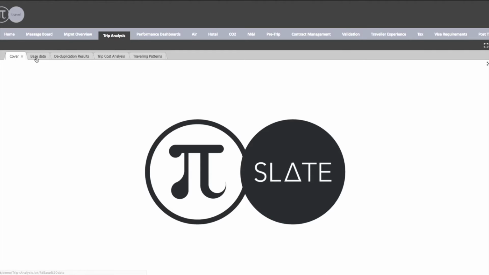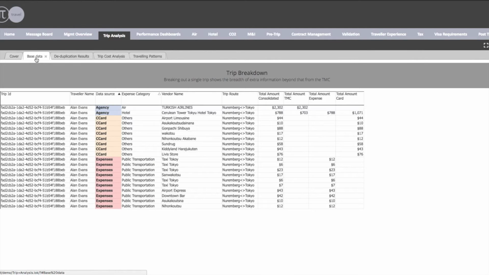Now, the trip analysis side. What we're about to see is one of the most common problems that travel managers have. We often find that in many of the companies we work with, the travel manager and the whole travel team are spending far more of their time looking at and trying to consolidate different data streams rather than actually using their traveller expertise. The situation we're going to be looking at here is an example of exactly one of those key problems. We can see that there are 3 separate sources, the TMC, card and expense data, for this one specific traveller for one trip between Nuremberg and Tokyo.